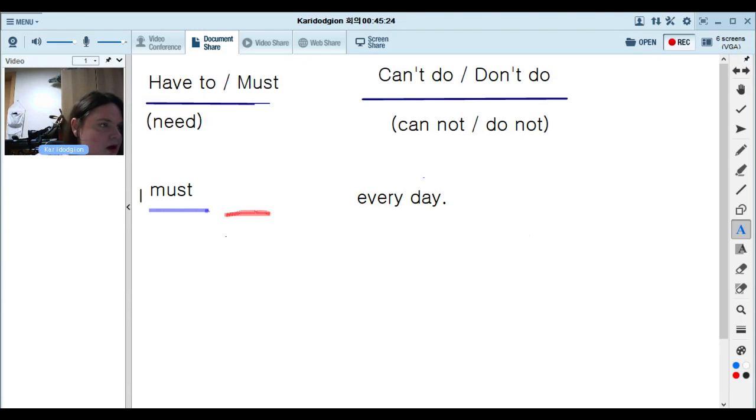All right, I must wash my body every day. Okay, I must take a bath or take a shower. So the verb here is take. I must take a bath every day. Or what will happen? Maybe I will smell very bad. I will be very stinky.